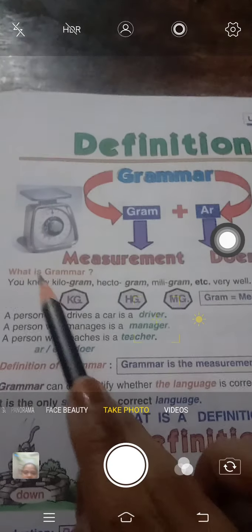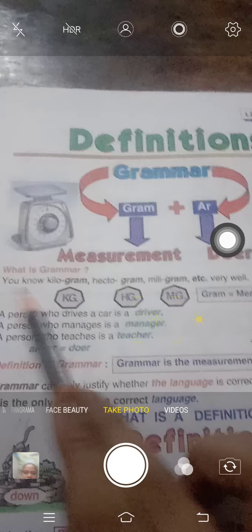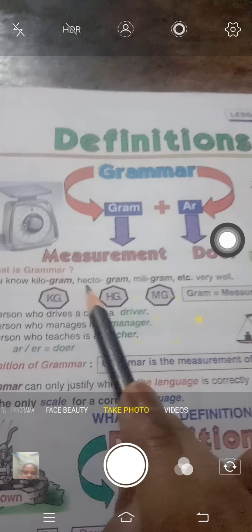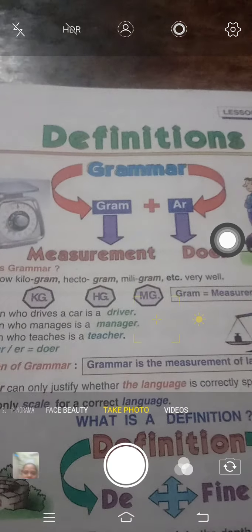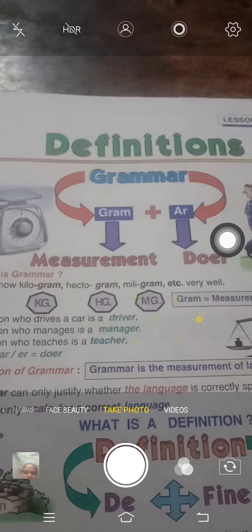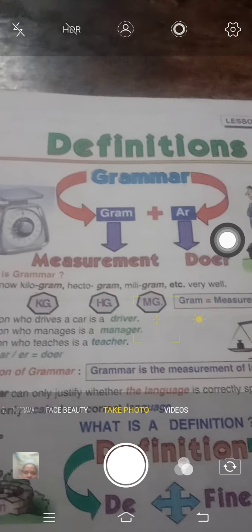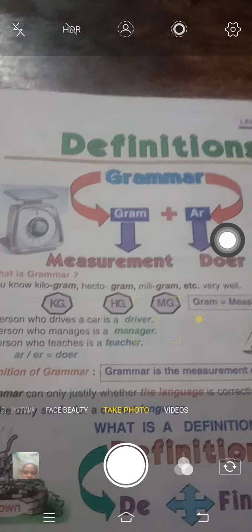So now the question is, what is grammar? You know kilogram, hectogram, milligram, etc. very well. We all know about gram because whenever we buy something, we ask the shopkeeper, give me 1 kilogram of anything or give me half kg of that. Like this we ask from the shopkeeper. So basically gram is a measurement or scale, like kg, hg or mg, kilogram, hectogram and milligram.